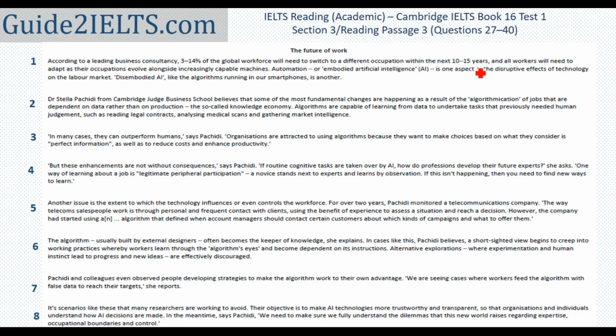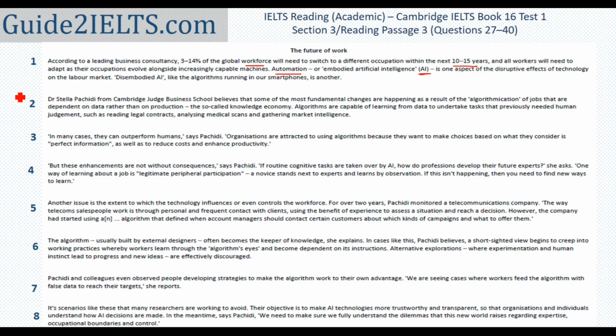I'll stop here, but since I see this AI mentioned here, I will glance at the next sentence too. So automation is one aspect of the disruptive effects of technology. So from this I can see the first sentence told me that there's going to be change in job market in the next 10-15 years. And then the next one is talking about automation and AI. So I'm assuming the passage is going to be about the impact of automation and AI and algorithms on the